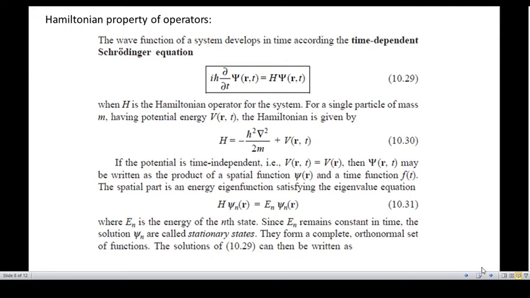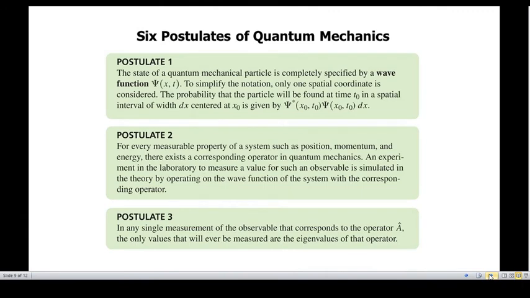Hope you understood. Now let us move on to some of the fundamental postulates of quantum mechanics. All the principles or theorems depend upon 6 fundamental postulates in quantum mechanics. The first postulate is very simple.